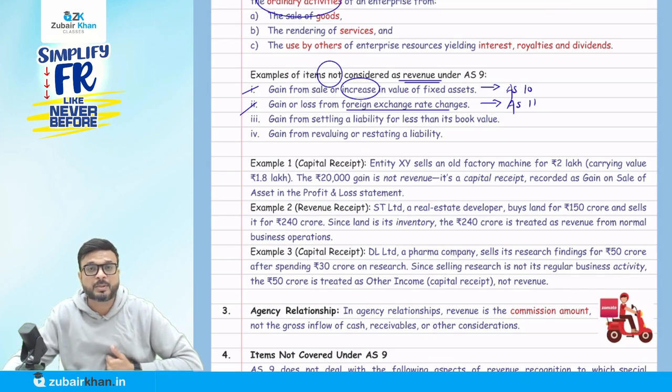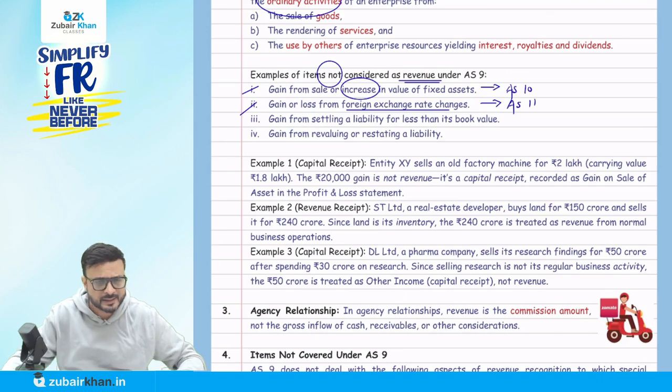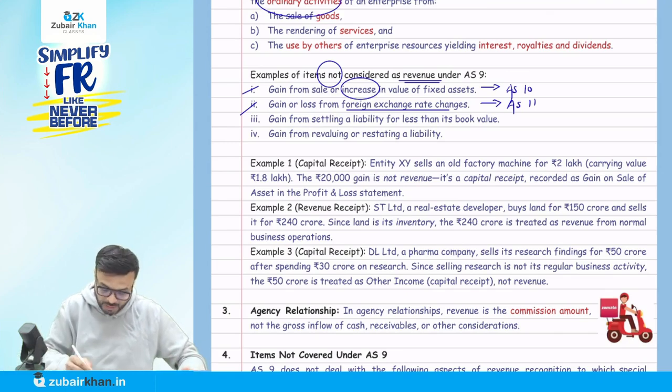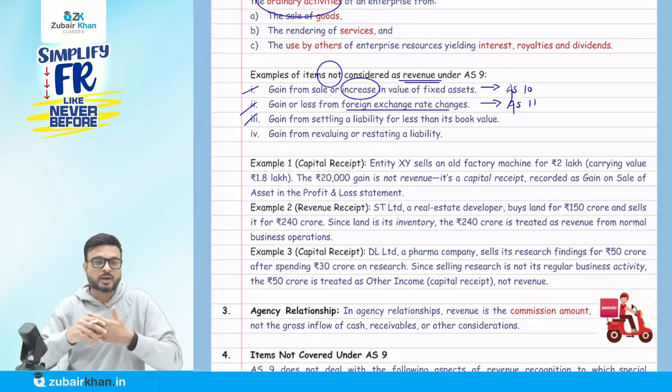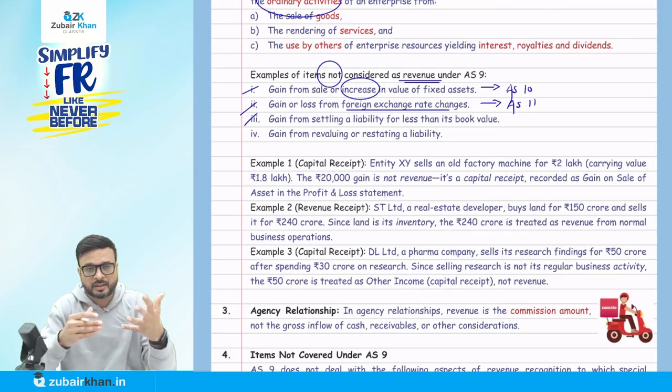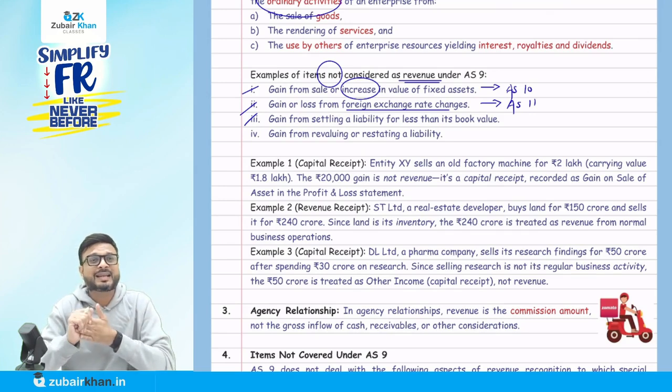Gain from settling a liability for less than its book value. It might happen that I'm liable to pay something now, but I want to settle at a lesser amount. That is also not going to be covered by AS 9, because that is not normal revenue on the sale of goods. Now instead of paying the liability of 10,000, we settle at 9,000. So the lesser amount that we have paid is 1,000, which is a discount. We settle at a lesser amount.